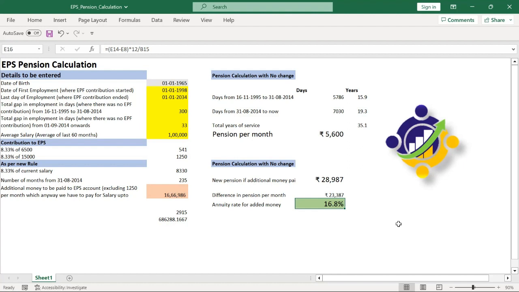It's clearly mentioned on their website: the way of calculating is the number of years of service multiplied by the pensionable salary divided by 70. If only my pensionable salary value changes and the remaining two values remain the same, then I will be hitting this figure. If they realize this is too much, we can't bear it, and they want to change the formula, that's a different story altogether. But as of now, this is the story.